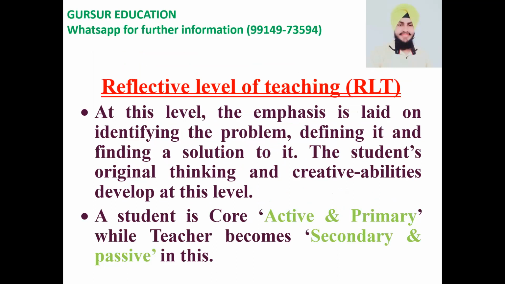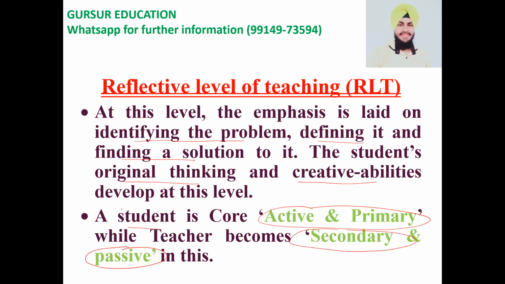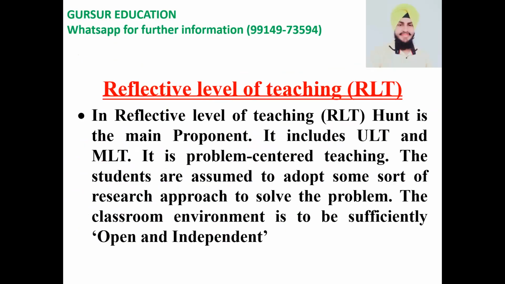Next, here the emphasis is on identifying the problem, then defining it, then finding a solution. It involves original thinking and creative abilities. Then the role of the student is active. My role is active in my PhD. The role of the university or supervisor is passive or secondary. This is called the reflective level of teaching.